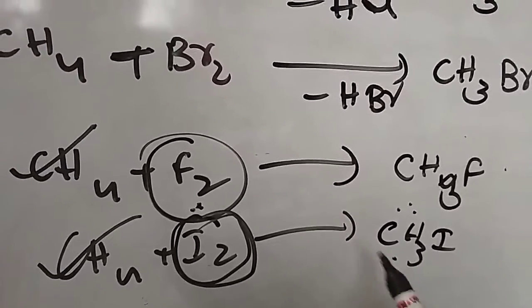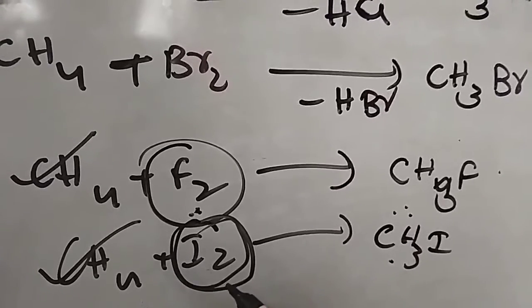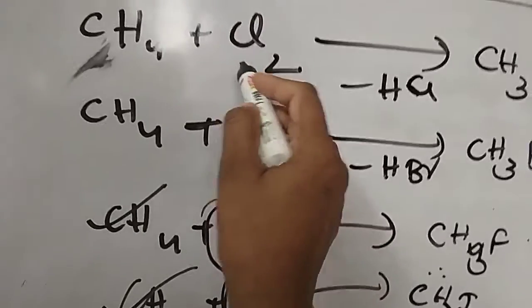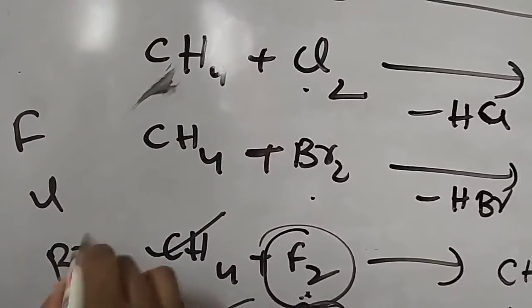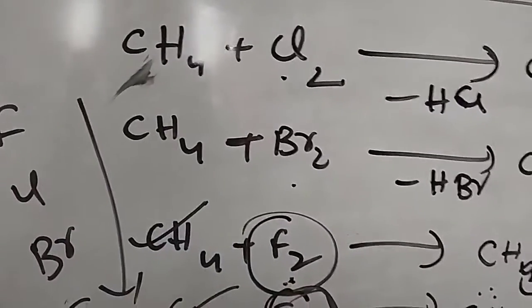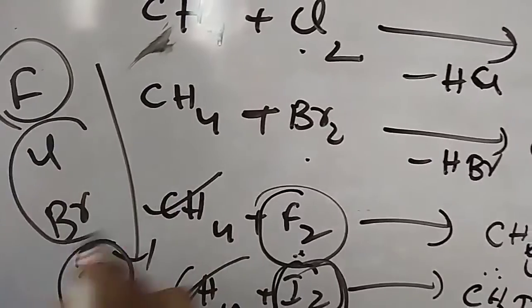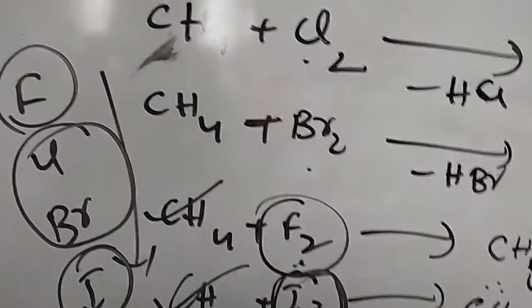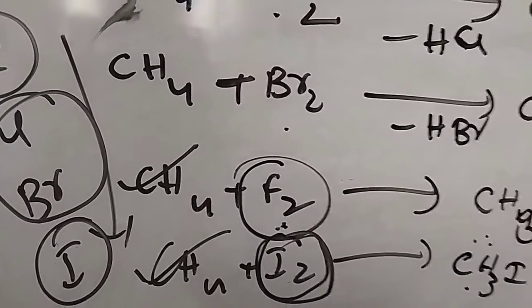Then how to get the alkyl fluorides and alkyl iodides by fluorination and iodination. Let us see. This is called chlorination, bromination. Chlorination, bromination is easy because, see here, fluorine, chlorine, bromine and iodine: from top to bottom, reactivity increases, and iodine is the larger size, fluorine is the smaller size. Chlorine and bromine will give the products under normal conditions, but fluorine and iodine will give unnecessary products.